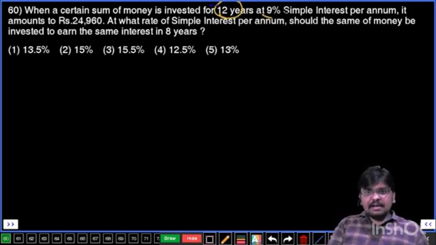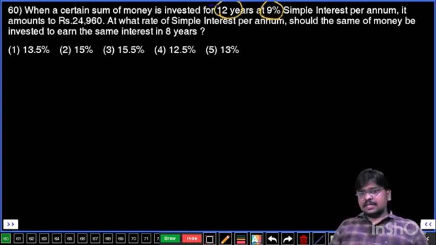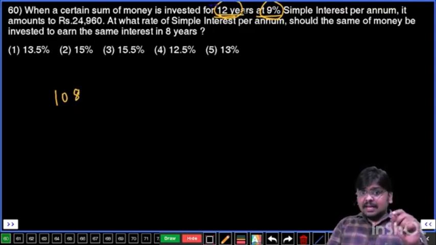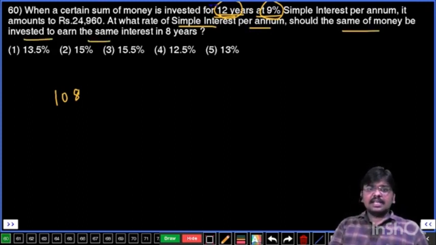12 years, 9%. That means every year 9%, like that for 12 years. What is the total interest we will get? The total interest they're receiving is 12 nines, which are 108, so 108% is the interest they will be receiving after 12 years. But the question is, at what rate of simple interest per annum should the same sum of money be invested to earn the same interest in 8 years?